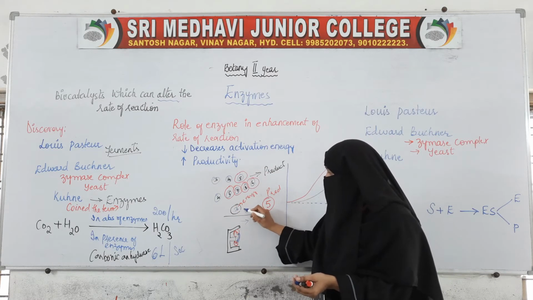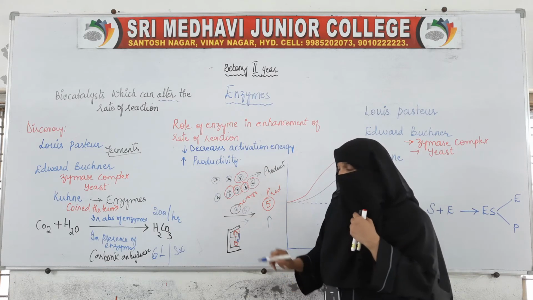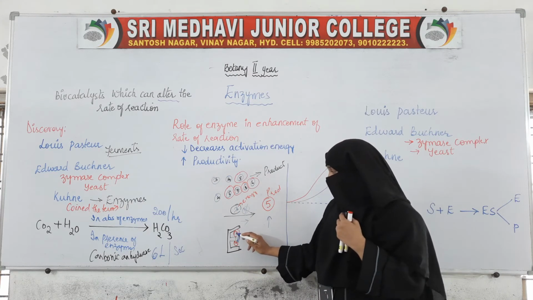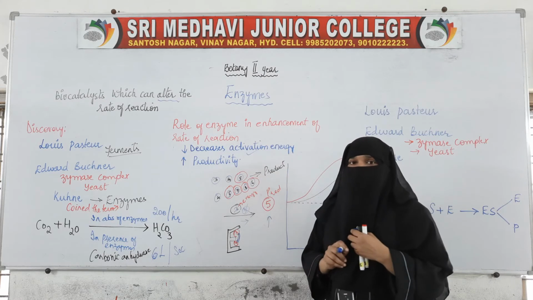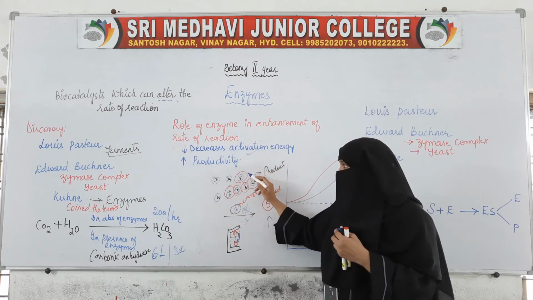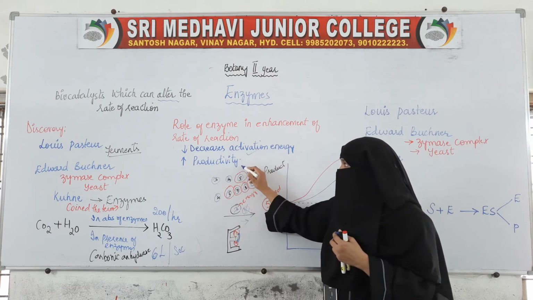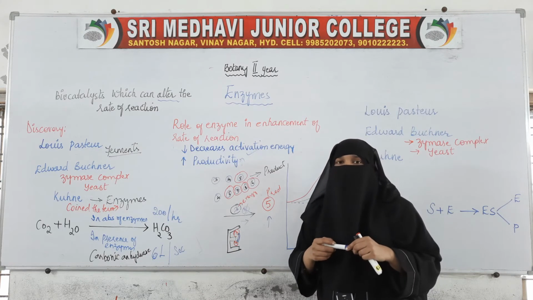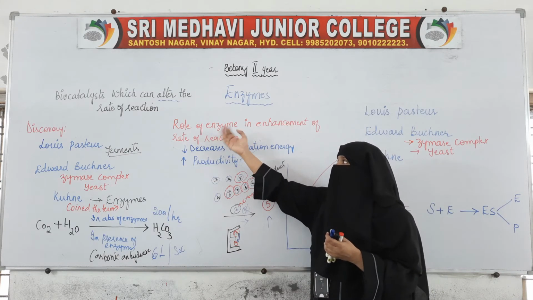Earlier the activation energy was 5, now the activation energy is 3. So this is how it is decreasing the activation energy. And when the activation energy decreases, what happens? The rate of reaction, that is, the productivity, will be increased. So this is the role of the enzyme.